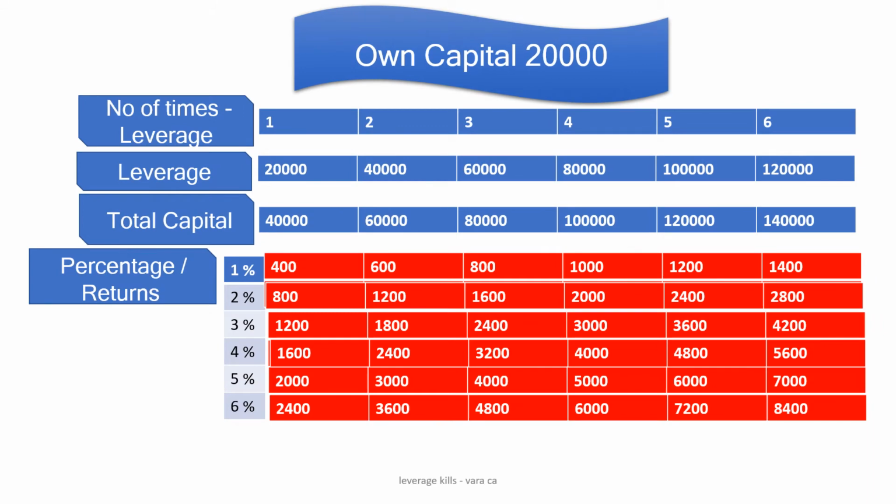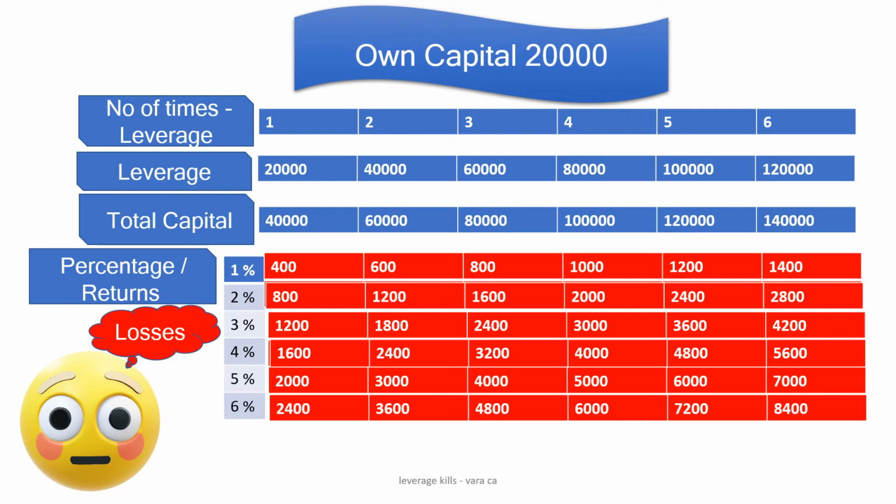Oftentimes, leverage is described as a double-edged sword. It can cut both ways. If you look at this table of data, you will understand why and hopefully appreciate it. This is the same data you have seen earlier. Instead of profits, here losses are given, the other side of the story. You will notice how use of leverage affects your capital as the losses would eat away your capital.